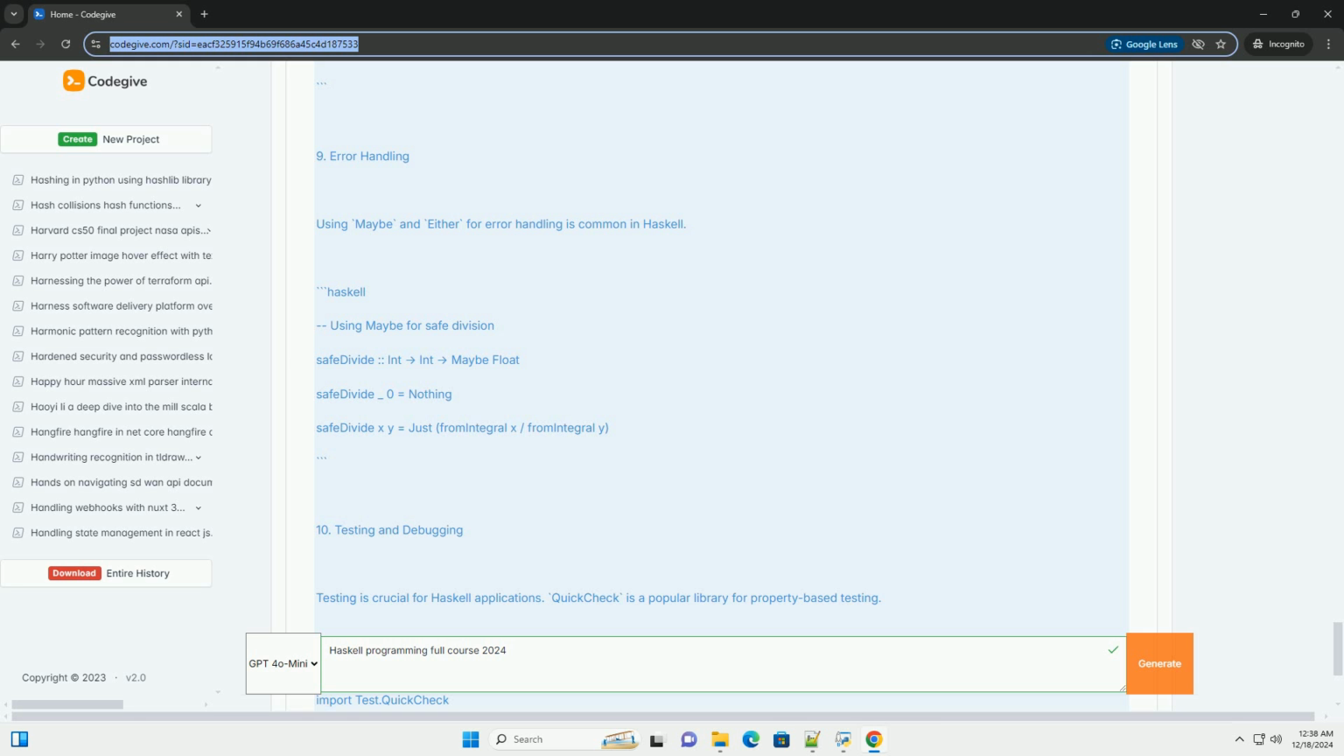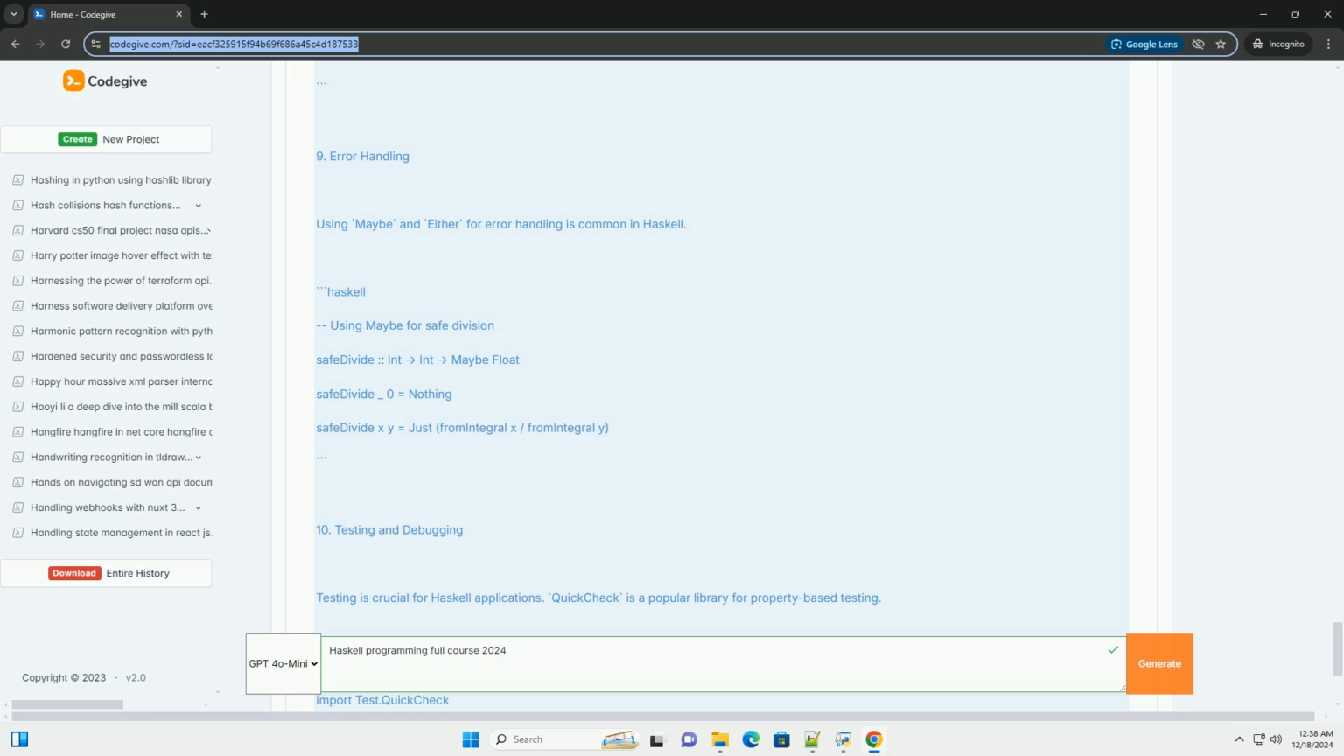5. Advanced data types. Algebraic data types, ADTs, allow you to define complex data structures. Haskell. Defining an ADT for a shape. data Shape equals Circle Float | Rectangle Float Float. Function to calculate area. area, Shape -> Float. area (Circle r) equals pi * r ^ 2. area (Rectangle w h) equals w * h.